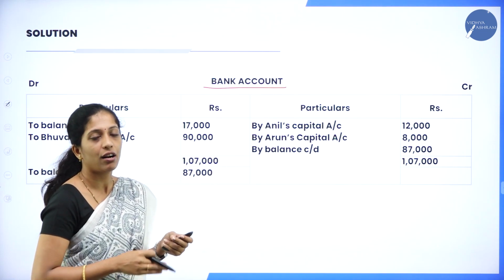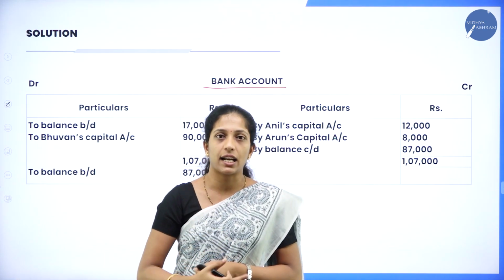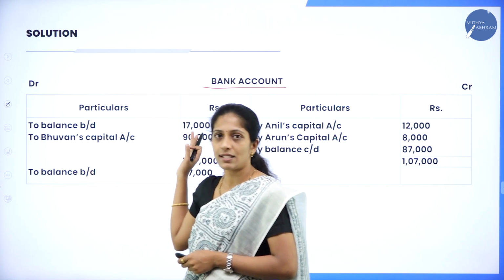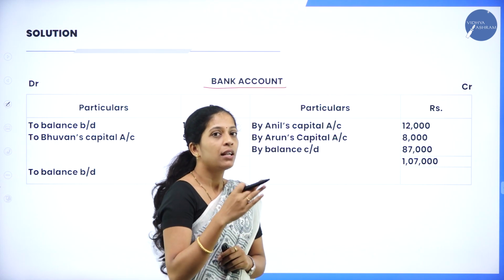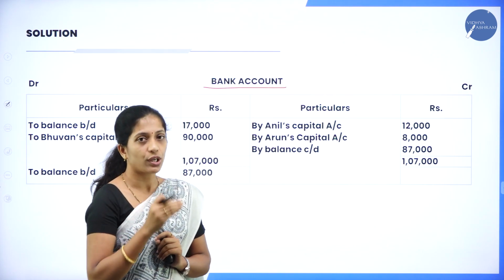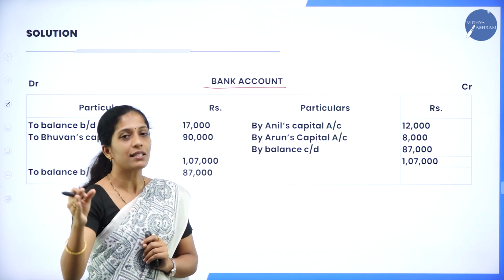Write the heading bank account. So, you'll be having debit as well as credit side. Under debit side, particulars, amount. Under credit side also, particulars as well as amount. Now, both debit and credit side, you'll be having particulars, amount, particulars, amount.